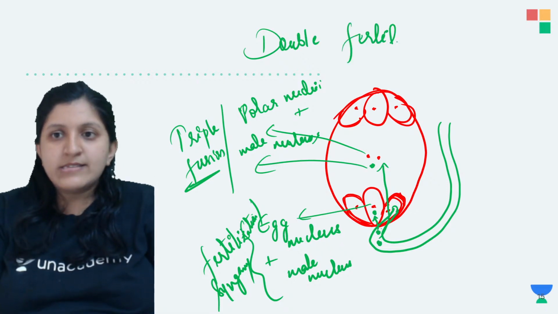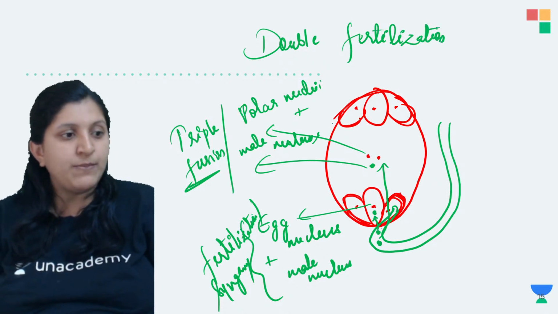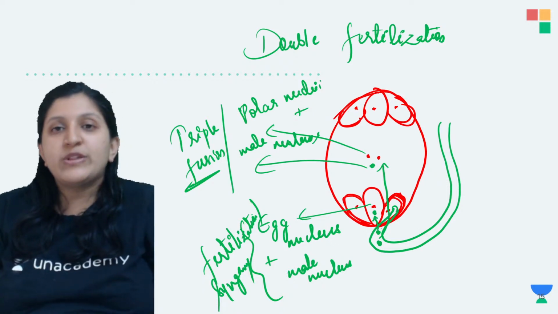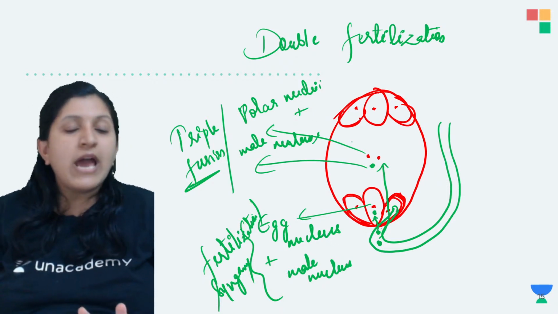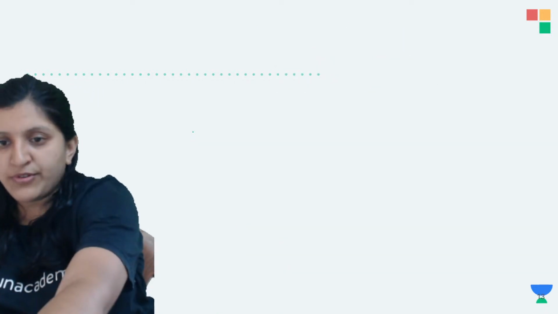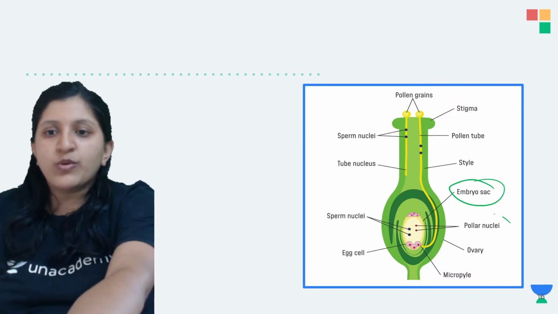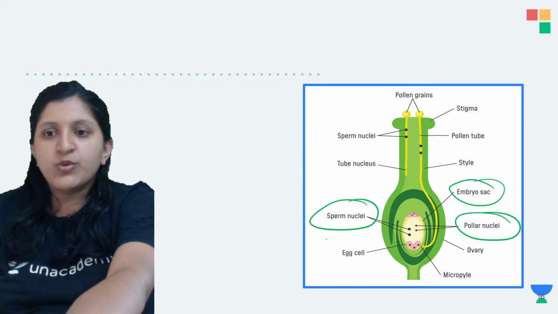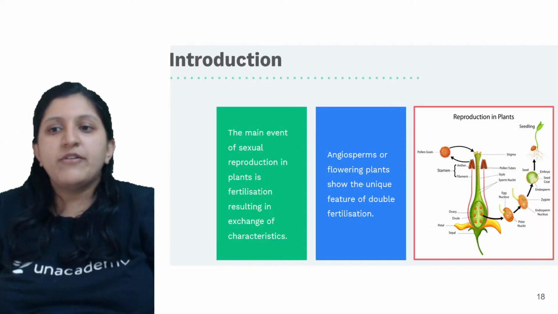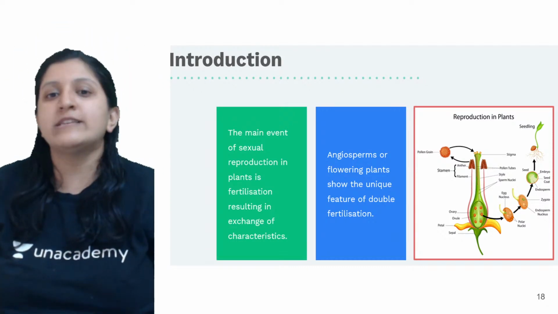So what exactly is double fertilization? One male gamete fuses with the polar nuclei and the other male gamete fuses with the egg nucleus. So fertilization is happening two times, and hence we call this double fertilization. Let's have a look at this. There is an embryo sac, you can find polar nuclei, sperm nuclei, egg cell, ovary, and the micropyle. Now let's have a look at this, the main event of sexual reproduction in plants.